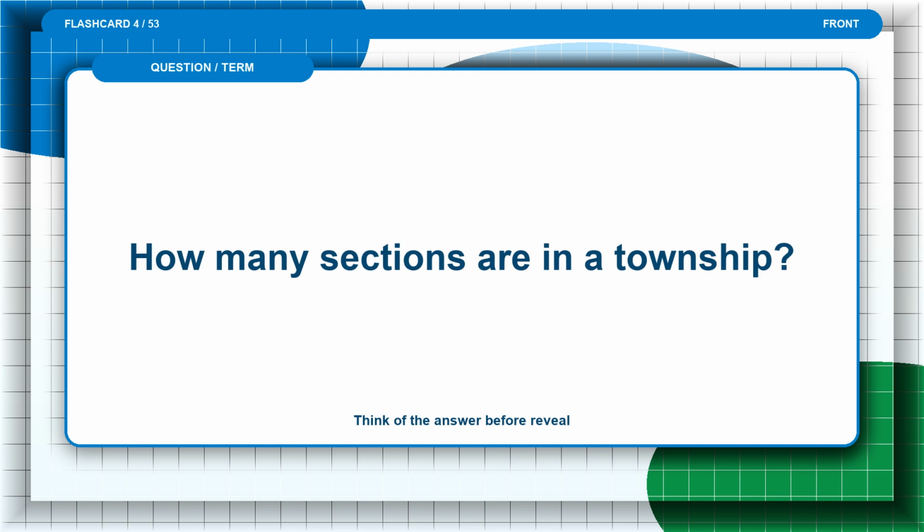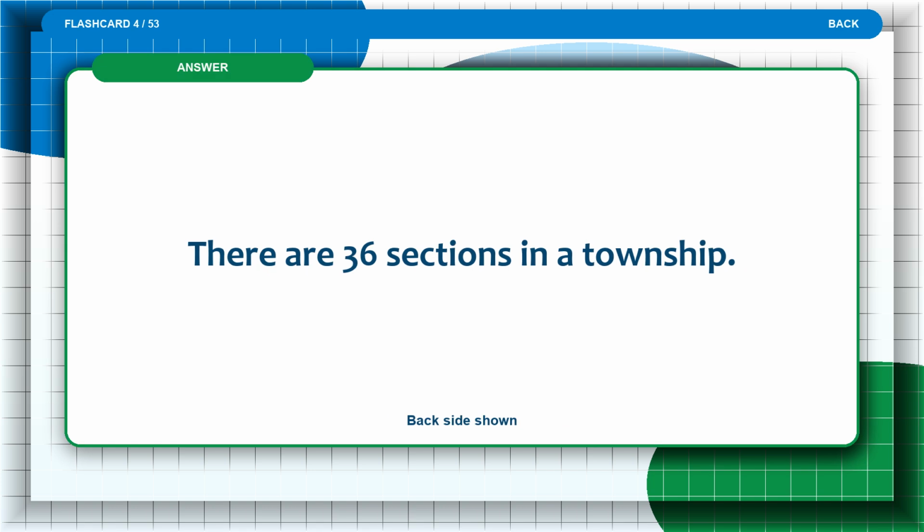Flashcard 4. How many sections are in a township? Think of the answer before the reveal. The answer is: there are 36 sections in a township.